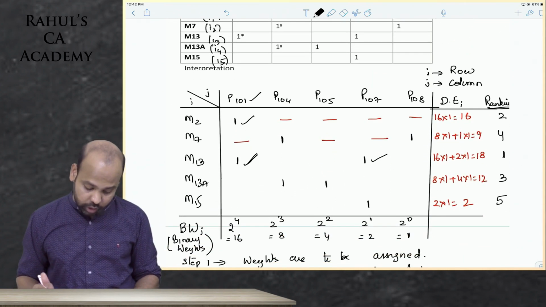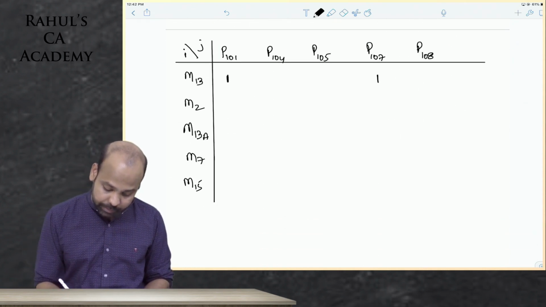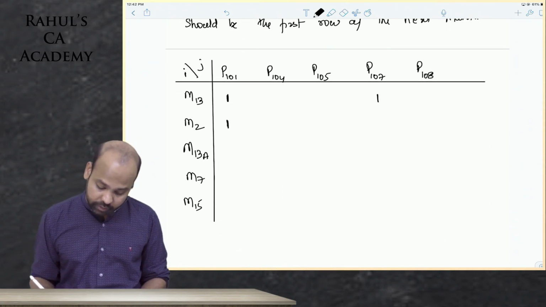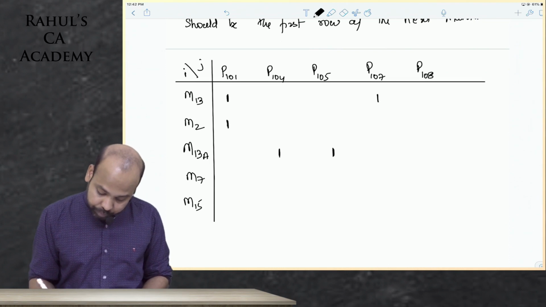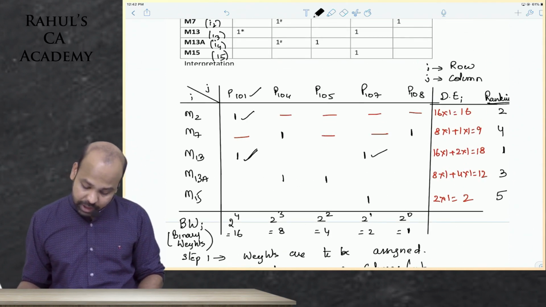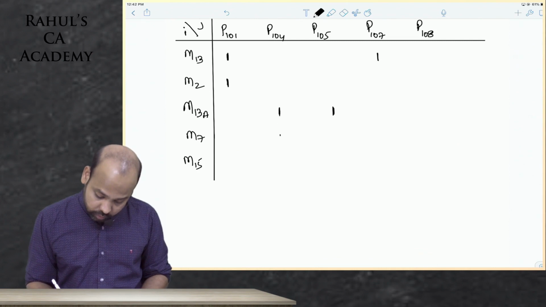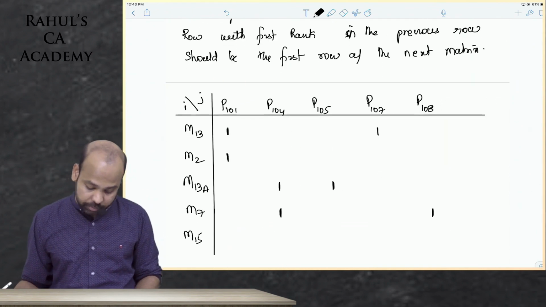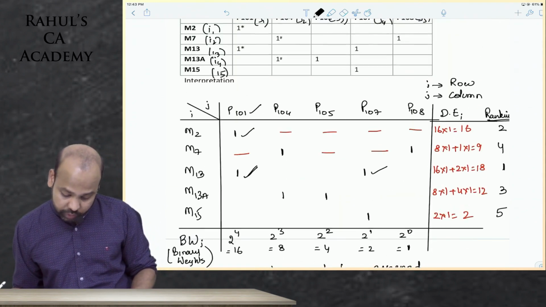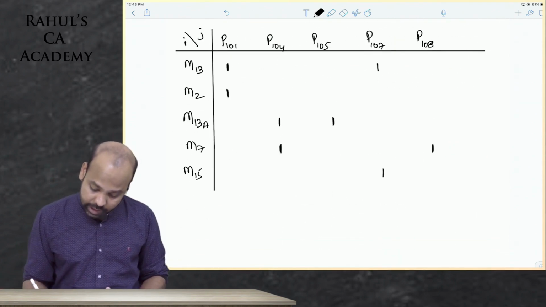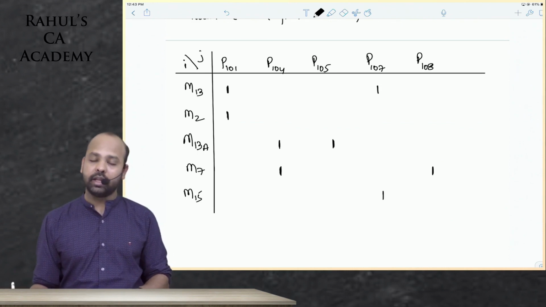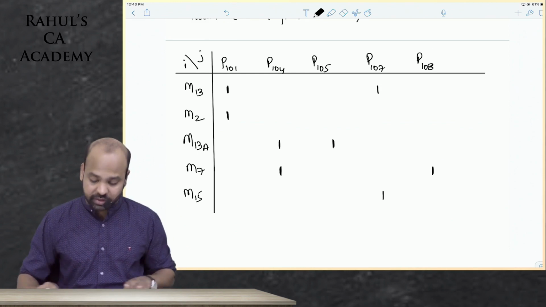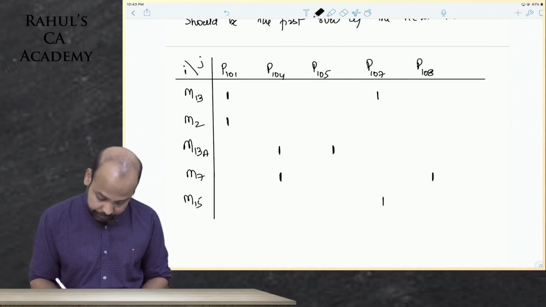And then guys, on machine 2 we have only part 101 being processed. On machine 13A, beta, we have part 104 and 105 being processed. On machine 7, beta, we have part 104 and 108. Undoubtedly there will be a lot of reshuffling required. On machine 15, beta, it is part 107 that is being processed. This is just the matrix that I've written from the original question. These inside cell values are not going to change ever.